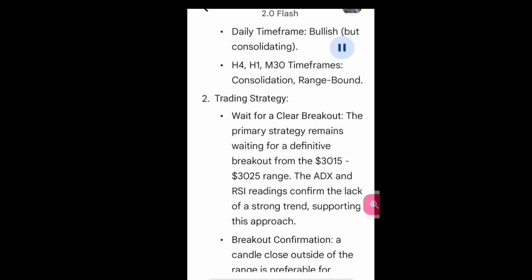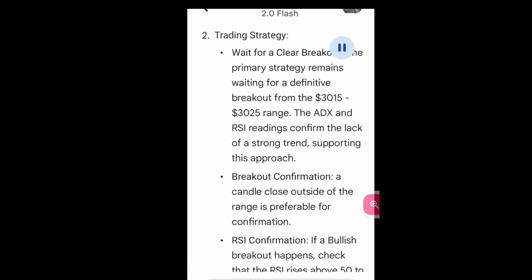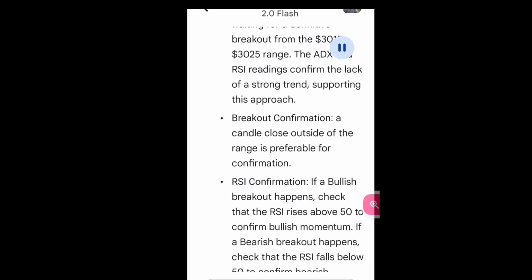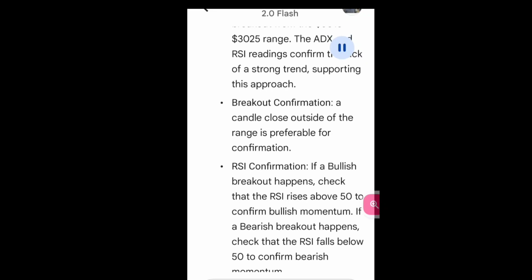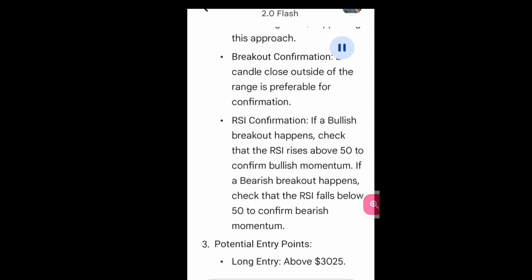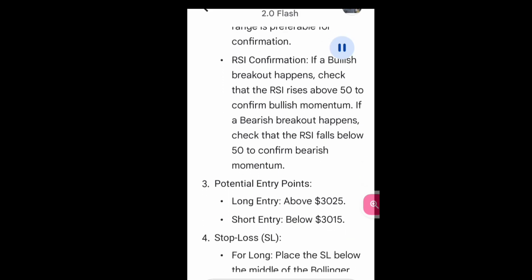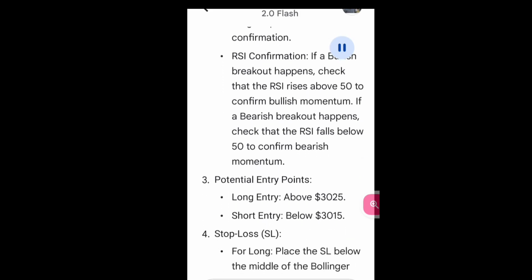The primary strategy remains waiting for a definitive breakout from the $3,015 to $3,025 range. The ADX and RSI readings confirm the lack of a strong trend, supporting this approach. Breakout confirmation: a candle close outside of the range is preferable for confirmation. RSI confirmation: if a bullish breakout happens, check that the RSI rises above 50 to confirm bullish momentum. If a bearish breakout happens, check that the RSI falls below 50 to confirm bearish momentum.